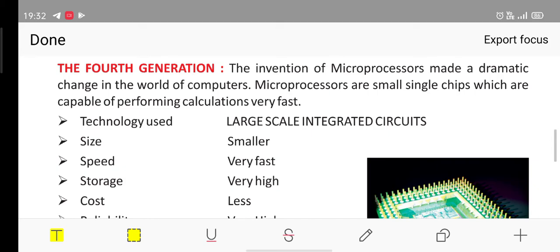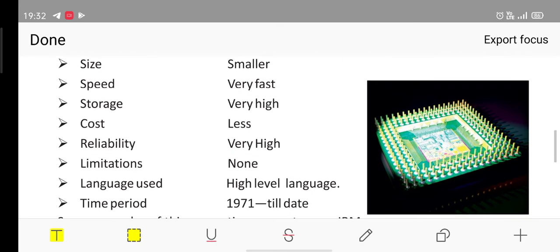Size was smaller. So you can see, moving from the first generation computer to the higher or newer generations, what is happening? The size of the computer is diminishing gradually, right? So the size is smaller again as compared to the third generation computer. Speed is very fast. Now storage is also very high, cost is less, reliability is very high, limitations are none. Language used is high level language.